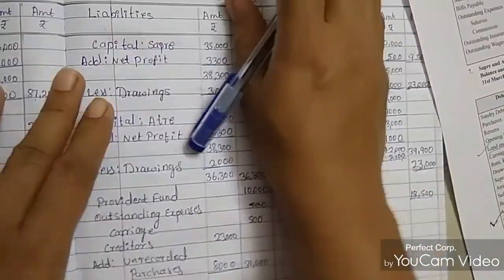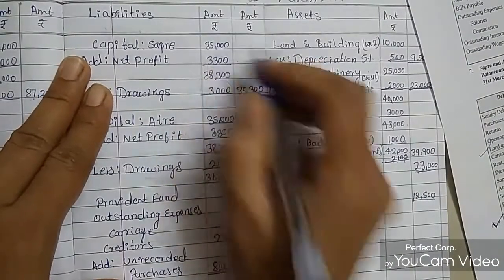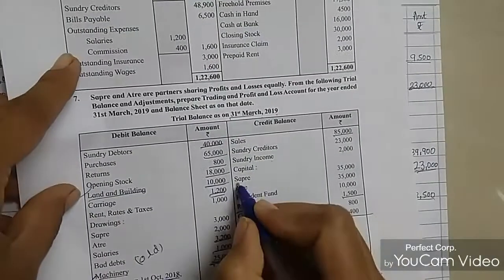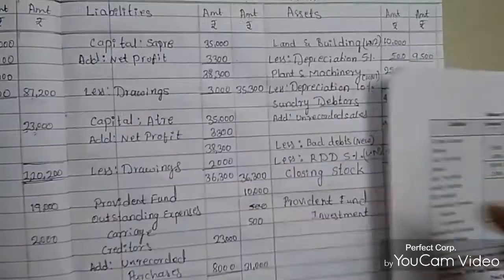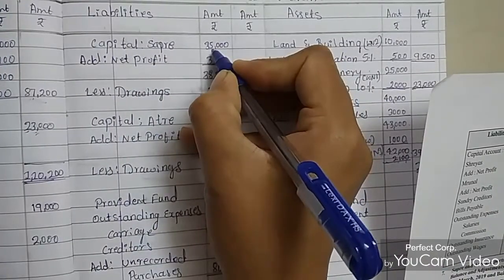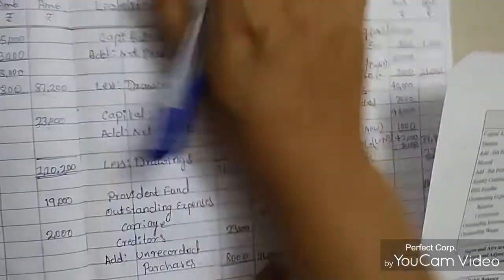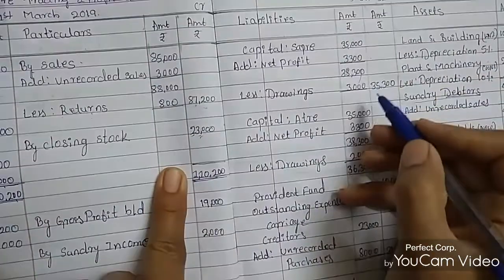This is the fluctuating capital method, and capital of SAPRE is 35,000 rupees. SAPRE's opening capital is 35,000 rupees, so I mentioned it here. Then add net profit. How much did he get? 3,300 rupees.